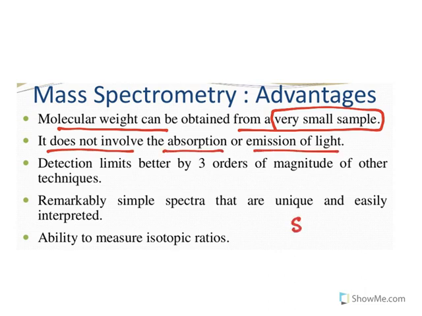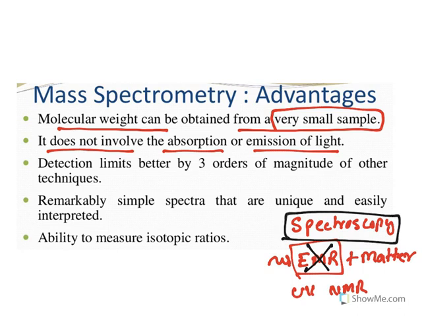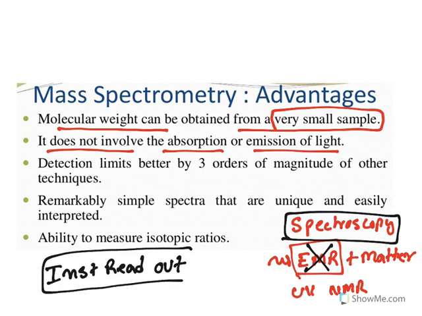Now let us understand this one. When you talk about spectroscopic technique, it involves the use of electromagnetic radiation and its interaction with matter. So either the light is absorbed or emitted. UV visible, NMR, IR, all these techniques use electromagnetic radiation, whereas mass spectra does not use electromagnetic radiation, but still it is considered a spectroscopic technique. The reason is the instrumentation and readout of mass spectra is very similar to other spectroscopic techniques, hence it is considered as mass spectroscopy. But strictly speaking, it does not use any electromagnetic radiation.